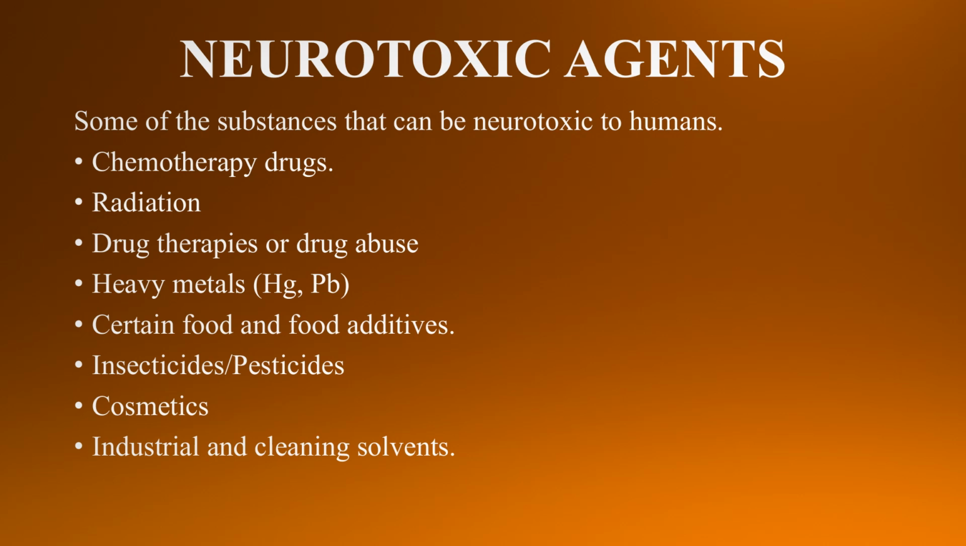Some of the substances that can be neurotoxic to humans. First one is chemotherapy drugs. Chemotherapy drugs are used for cancer patients, and a side effect of chemotherapy is that it affects the brain. And then next one is radiation. Drug therapies or drug abuse: frequently using drugs like heroin and cocaine will affect the brain.